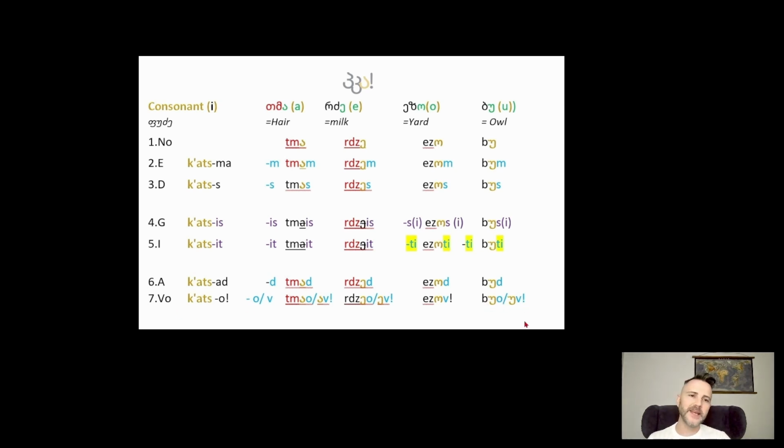And I suppose that would be how I'd like to end the description of this slide, that Ezo has maybe already drunk enough, so takes a nice glass of cha-cha or schnapps to end the night and takes the v. The other friends, Tma, can also have a v, but it's just a bit fancy for them, and they're like, that's really old school, my grandfather used to do it, it's not for me. It's possible, but it's a bit out of date. Same thing, rdze, rdzev, and for bu, buv,